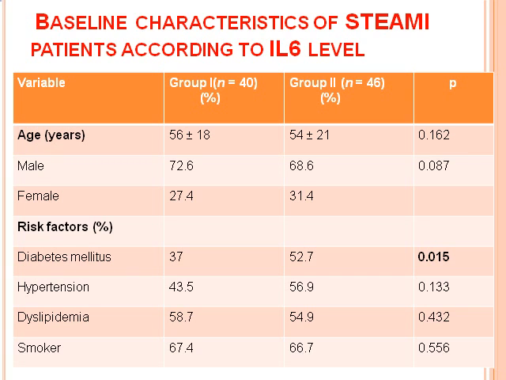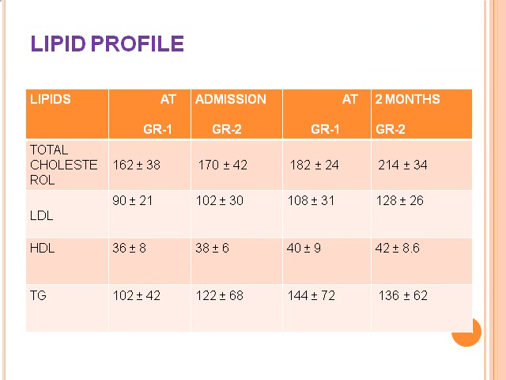Regarding risk factors, it is very common that diabetes is more frequent in group 2, where the diabetic population is 52% compared to group 1, which has less than 20. But hypertension, dyslipidemia and smokers were the same in both groups. The lipid profile was done at the time of admission and 2 months after discharge.